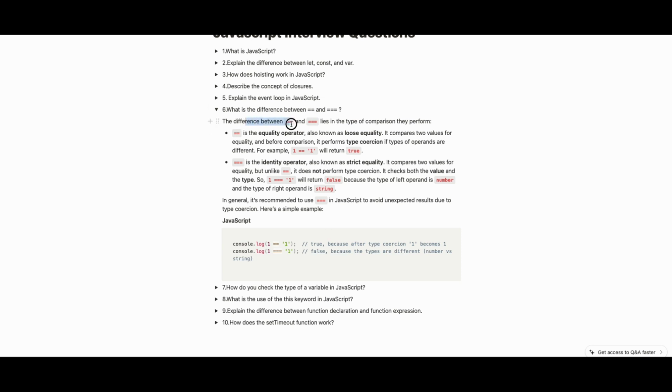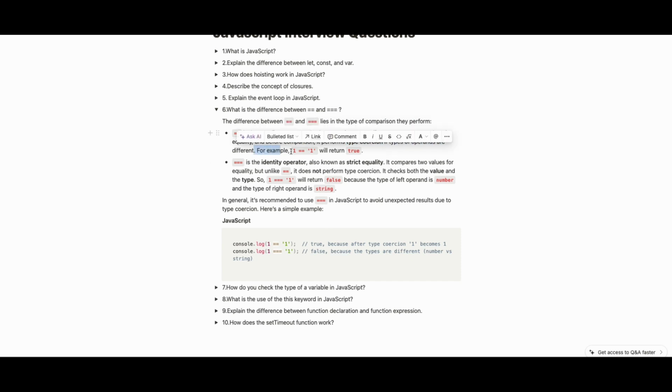The difference between equality and strict equality lies in the type of comparison they perform. Double equals is the equality operator, known as loose equality. Triple equals is the identity operator, known as strict equality. Loose equality compares two values for equality, and before comparison it performs type coercion if the types of operands are different.